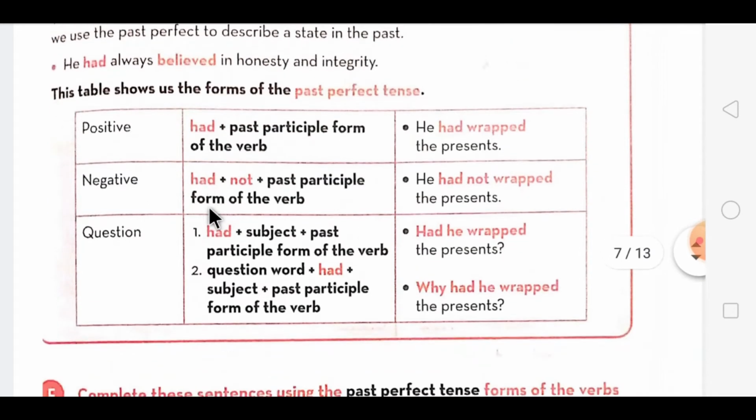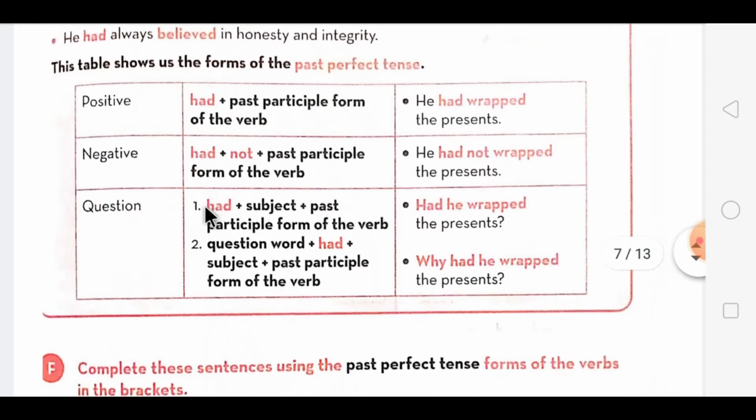Now look at this table. For past perfect tense, when we are forming the positive form, what will be the formation of the sentence? In that we will use had plus the past participle form of the verb, that is the V3 form, as it is used in this sentence.